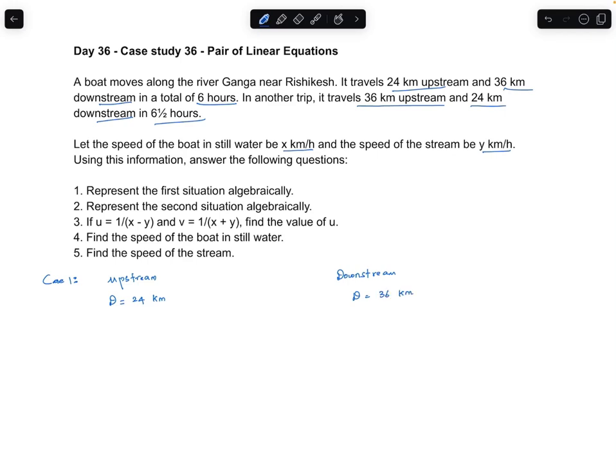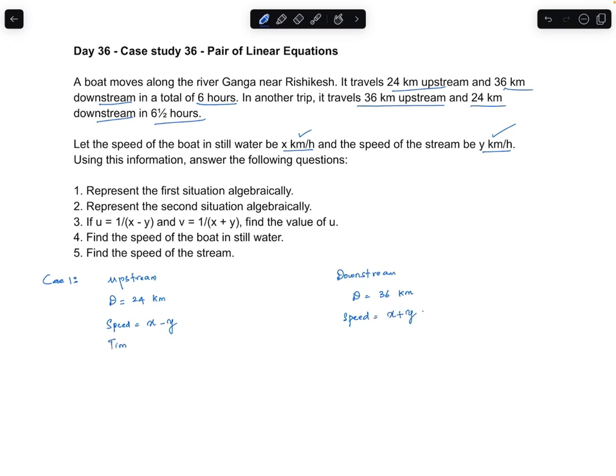Total time of travel is 6 hours. The speed of the boat in still water is x and the speed of the stream is y. During the upstream, the speed of the boat will be x minus y, and in the downstream, the speed of the boat will be x plus y.